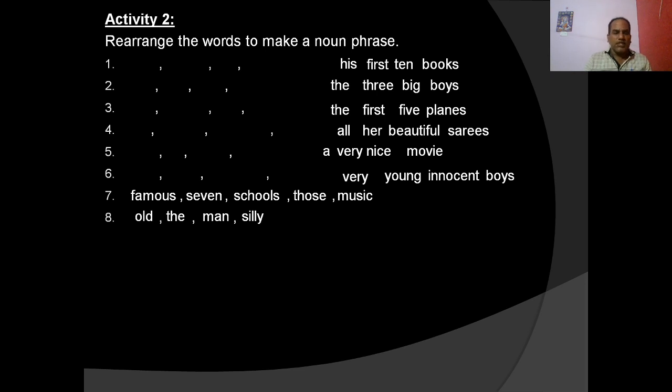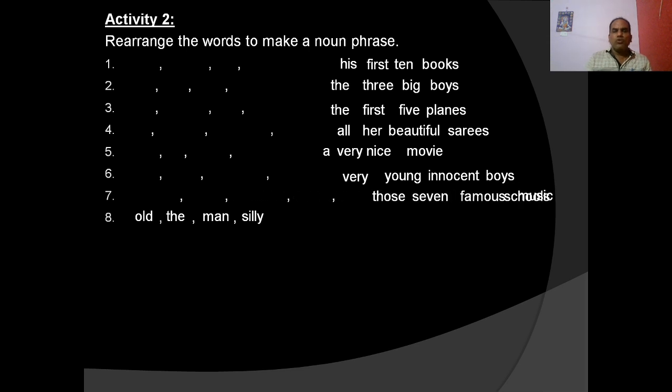Come to the seventh question, famous 7 schools those music. Let us put them in order. Those comes first, 7 famous music schools. Those demonstrative, then 7 comes cardinal number, then famous adjective, music classifier, schools. Okay, now then last question, old the man silly.